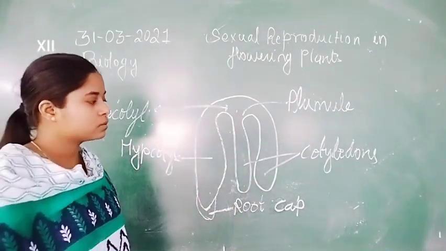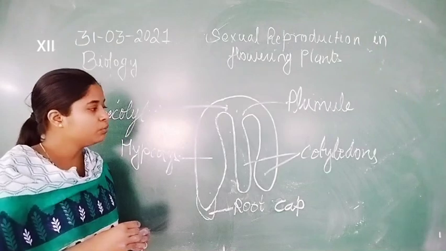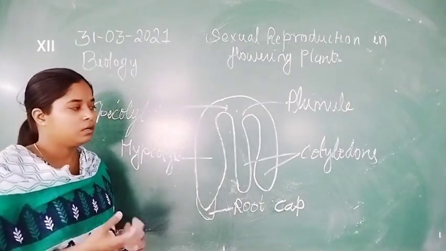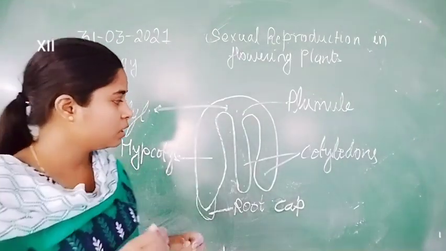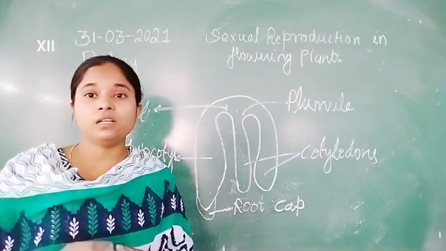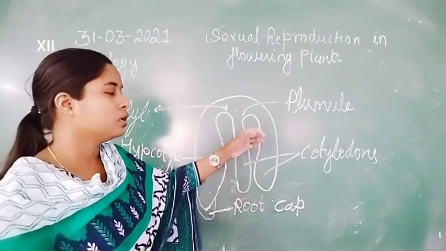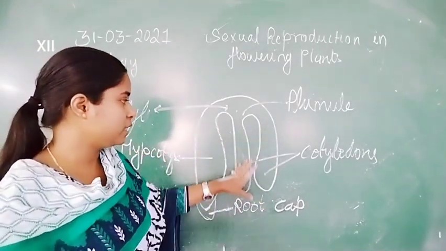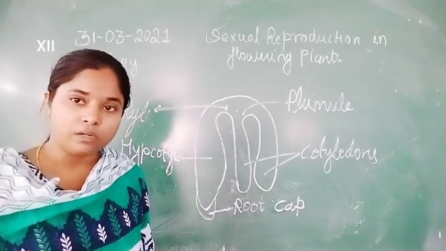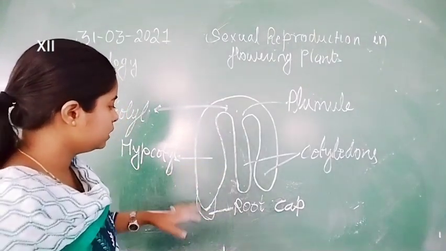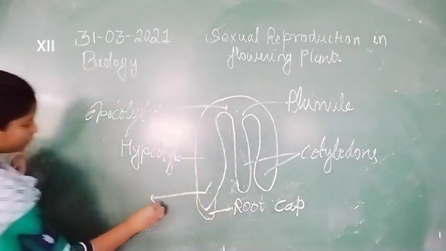These two cotyledons provide nutrients to the developing or germinating seeds. So when the germinating seed requires energy, before leaf formation, all the energy is utilized after the digestion of these cotyledons. So these two cotyledons are digested by the embryo itself to form the different regions. That means the plumule, and here is the radicle, this is the radicle part.